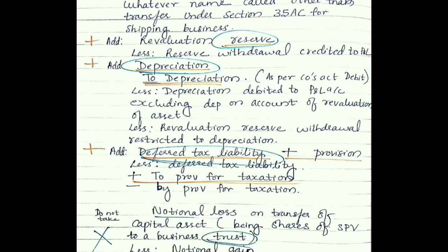Next is deferred tax liability. In the question it will be given as "to provision for taxation". If it is "to provision for taxation", just add it back. And if it is "by provision for taxation", just reduce. I am telling this as an easy way to learn and present in the exam.